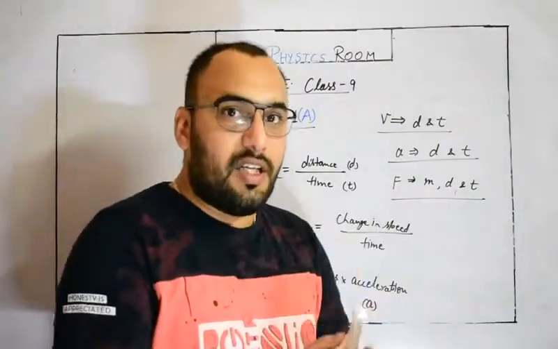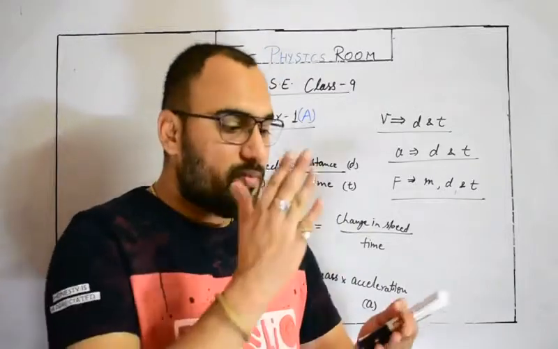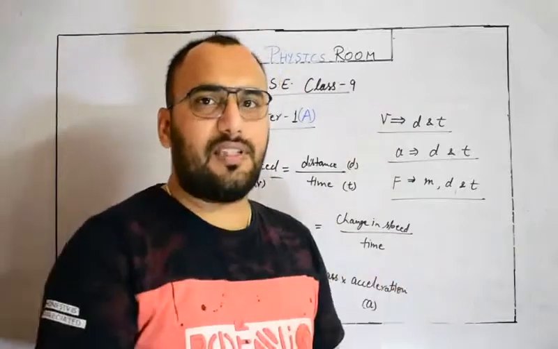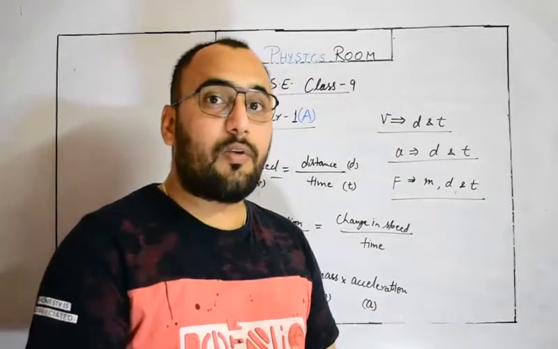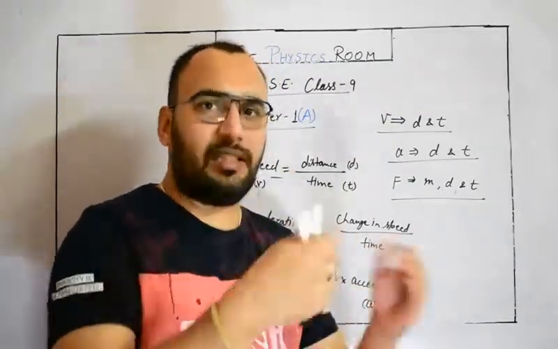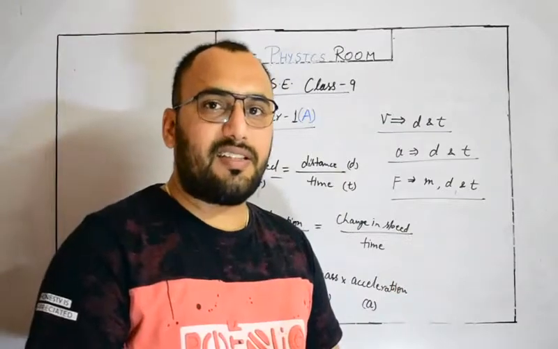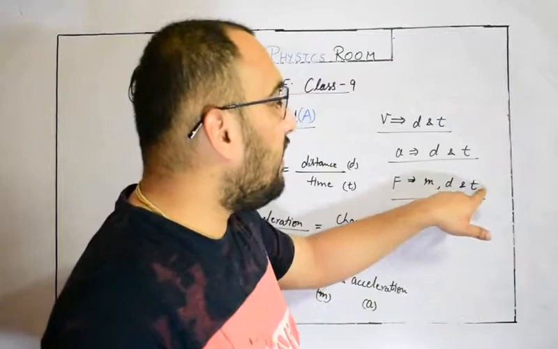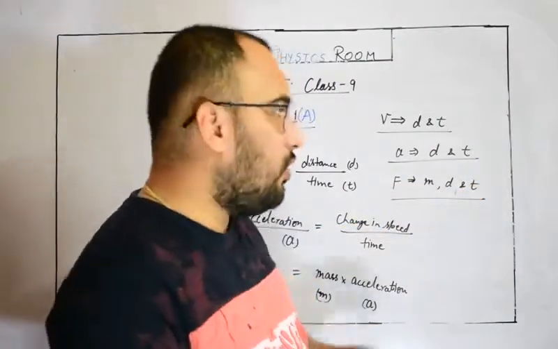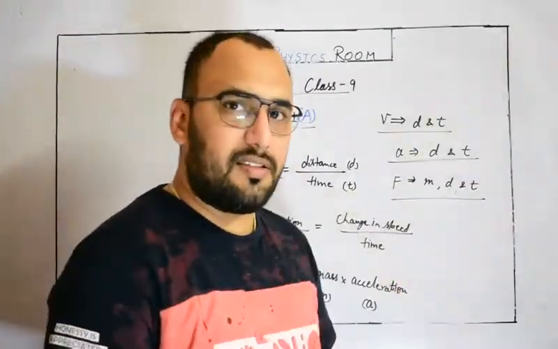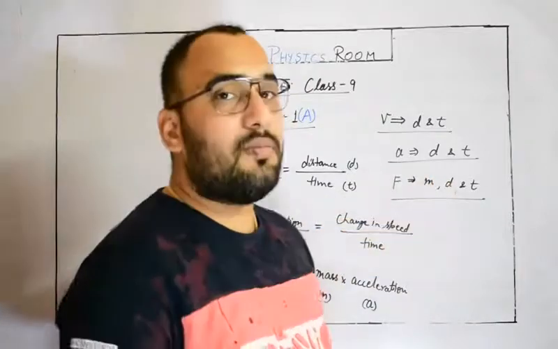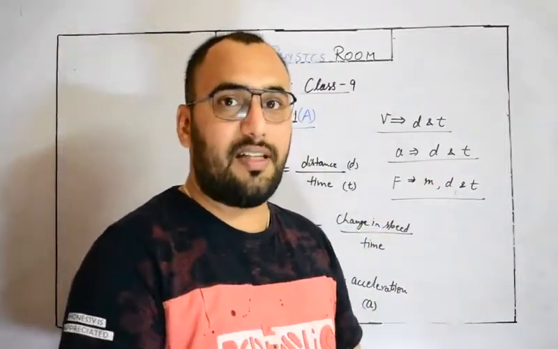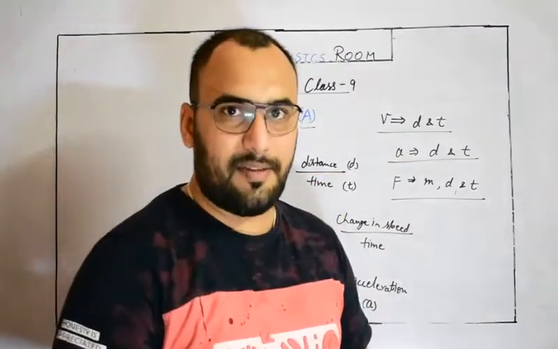There are three categories of physical quantities. Fundamental physical quantities are independent of any other physical quantity. Those physical quantities do not actually depend on each other. Such physical quantities are called fundamental physical quantities, like mass, length and time. Distance is a kind of length. Lengths can be measured in terms of distance. So mass, length and time, these three are fundamental physical quantities because they are independent of each other and independent of any other physical quantity.